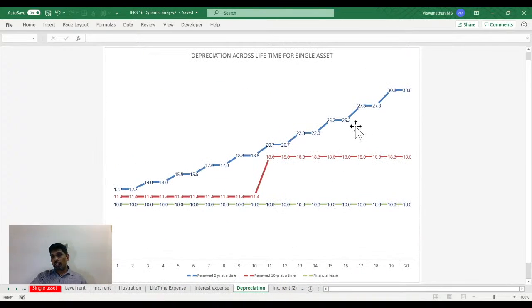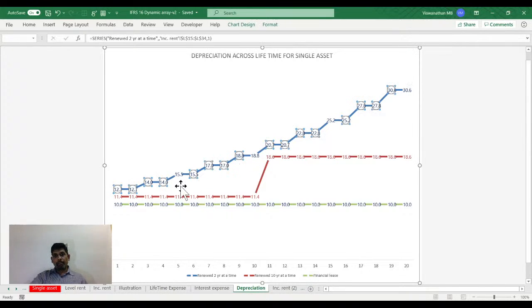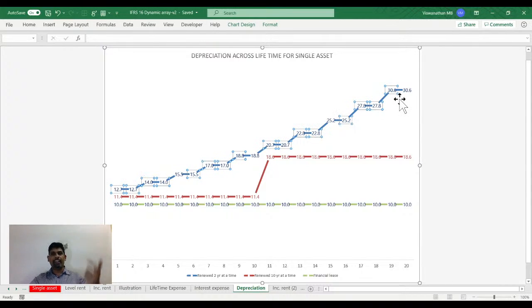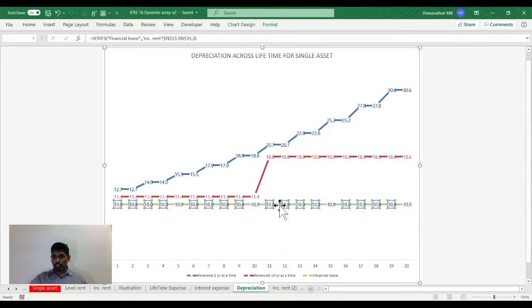Depreciation, again, we can see here. Because the 2-year lease, you're going to renew it, and every time you renew, you'll be renewing at a higher rent, and you will be creating a present value based on, at that point in time, the value of the asset. The right of use will be increasing, because in the 19th year, obviously, you're paying much higher rent. So the 19th and 20th year rent, when you discount it for 2 years, the value will be high, and this is what would be depreciating. The 20-year lease which you took, your depreciation is going to be flat, and then the 10-year which we renew, you will see a sudden spike in the 11th year. This is how that's going to look.